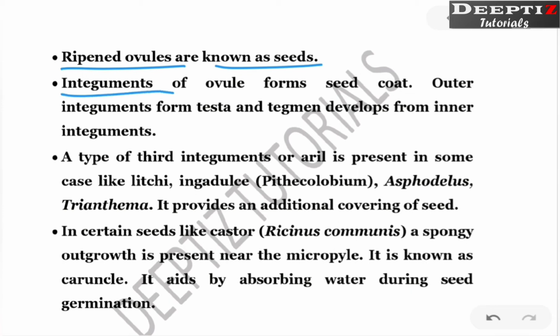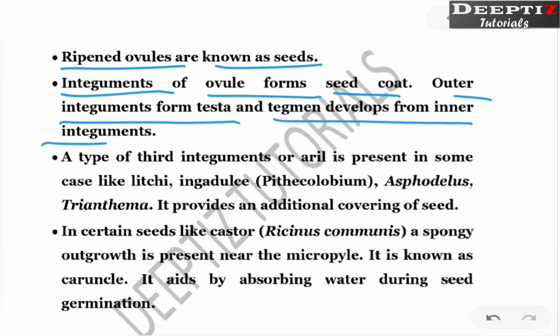Now integuments of the ovule form the seed coat, outer integuments form the testa, and tegmen develops from the inner integument. I'll tell you what those are. So when we made this ovule and embryo sac together, if you remember, this outer layer and there was one more layer, and then in the center there will be the embryo sac, right?